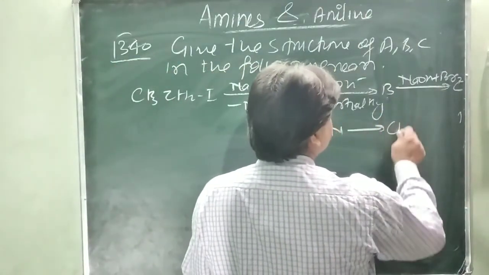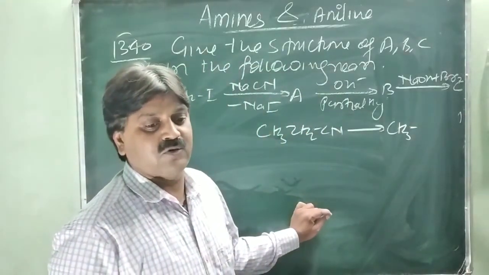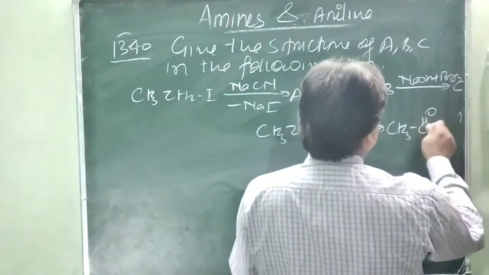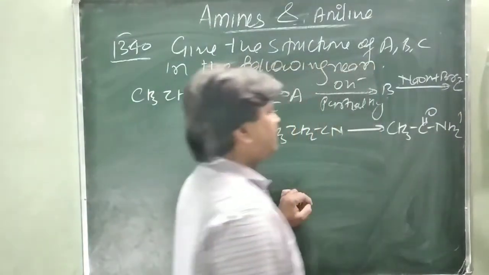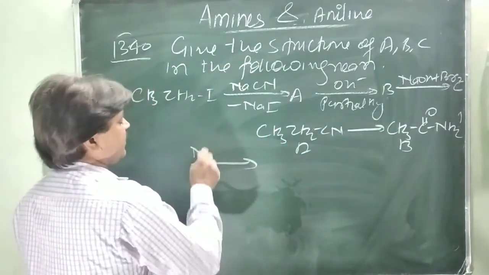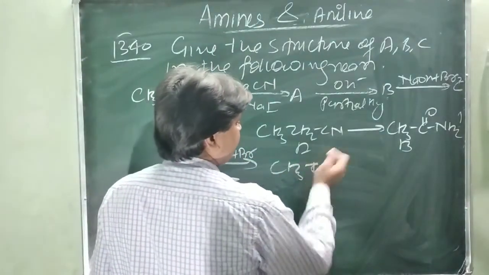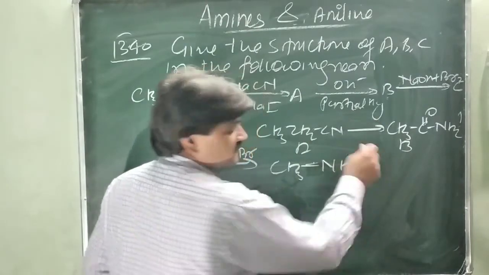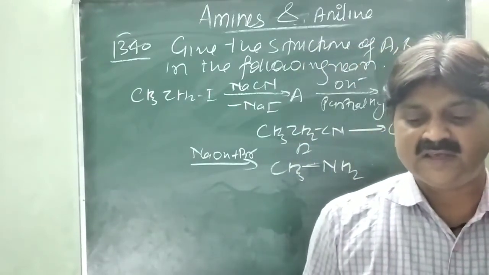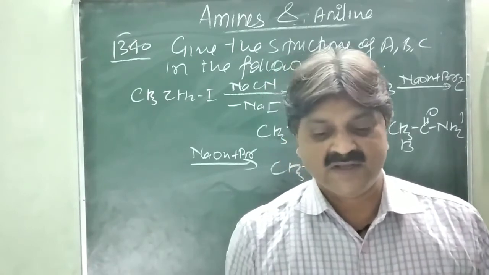So B becomes CH3CH2CONH2. Then C is formed by the Hofmann bromamide reaction, with NaOH and Br2, converting it into CH3CH2NH2. This is C. So A is propane nitrile, which on hydrolysis gives propanamide, and which when treated with bromine and sodium hydroxide gives the amine. So this is A, B, C.